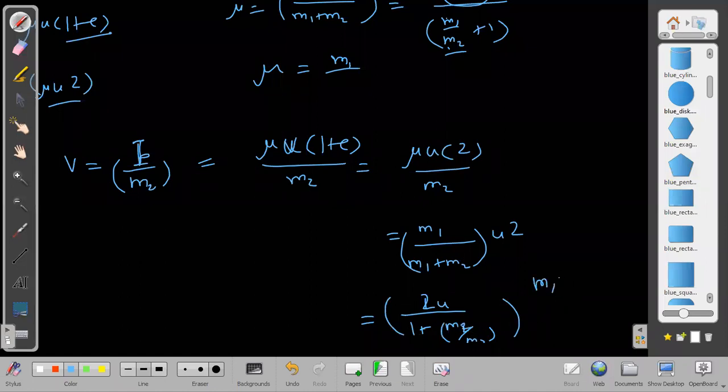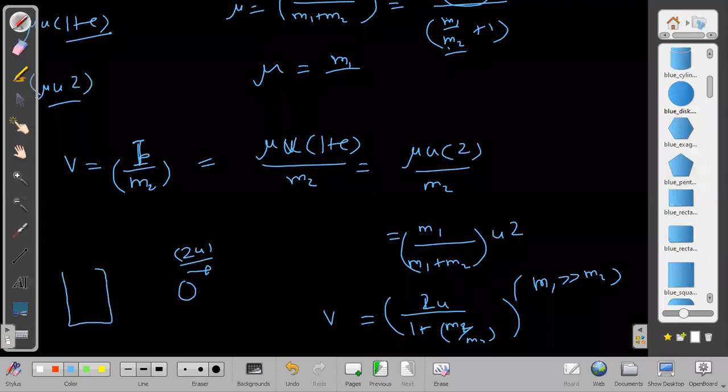Now what condition do we get? We get the condition that m1 should be very, very large as compared to m2, so that the second term becomes 0 and the maximum velocity gets transferred. What is the maximum velocity getting transferred to the second? The maximum velocity that the target can acquire is 2u. It can never acquire more than 2u.